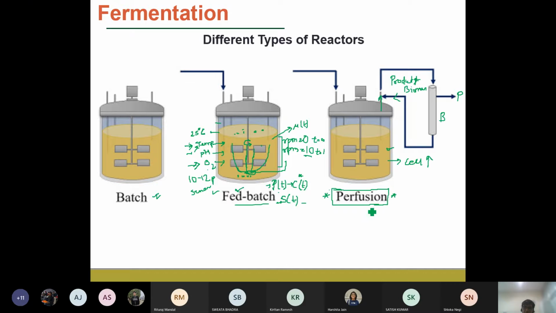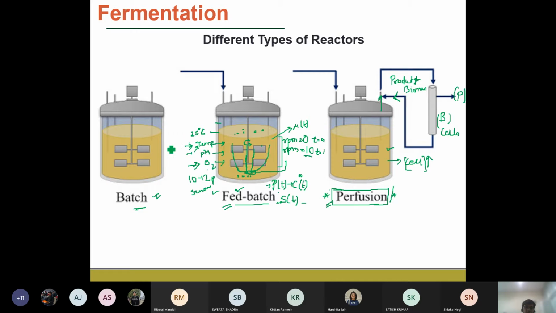And what is a perfusion reactor, which is also a sort of continuous bioreactor, where the product that is produced is continuously removed, and the biomass, that is the cells that are grown, are returned or recycled back to the fermenter, so that the overall concentration of the biomass or the cells increases with time. So these are the three classifications of the reactors, but we have not yet looked into the mathematical expressions, especially the mass balance and the energy balance expressions for these three types of reactors, which we will be doing very soon.